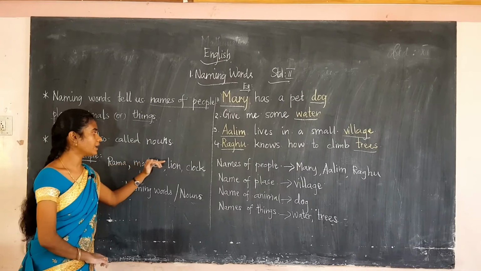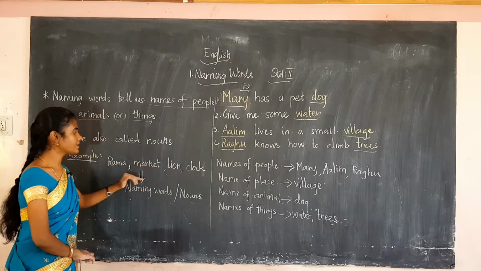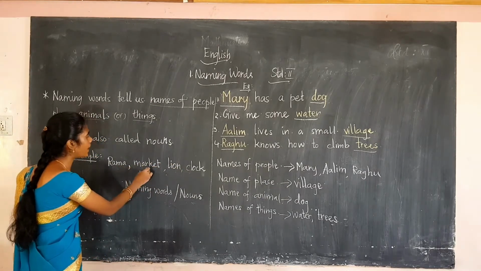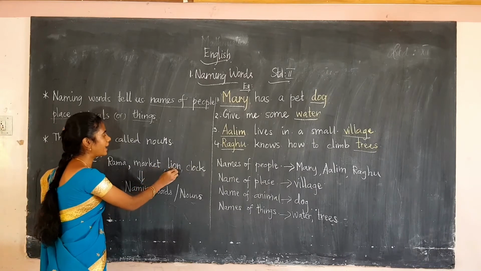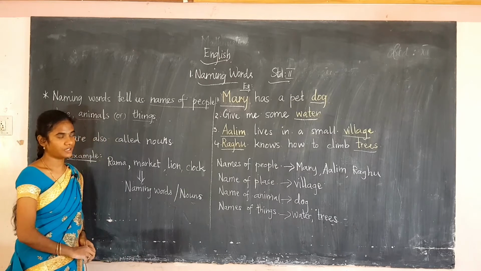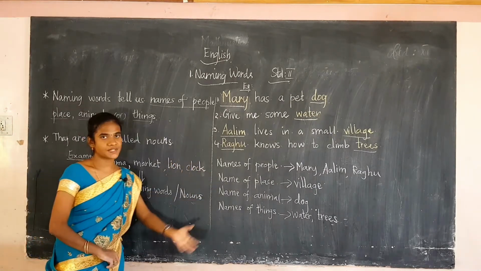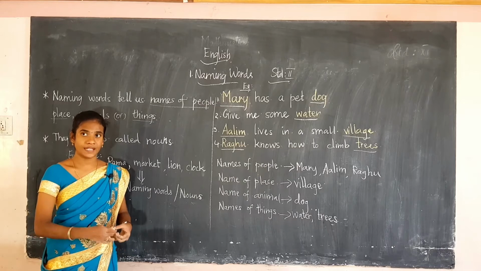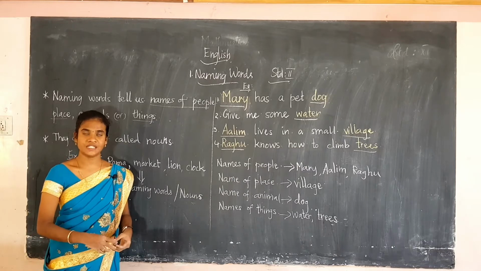Rama, market, lion, clock. Okay, these are all naming words. Rama is the name of a person, market is the name of a place, lion is the name of an animal, clock is the name of a thing. Okay, and also we have seen the examples. Now we can see some more example words of each category.